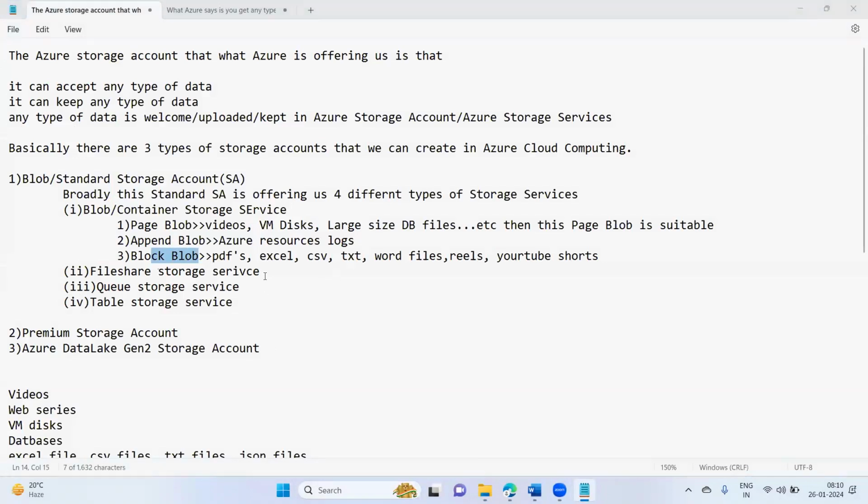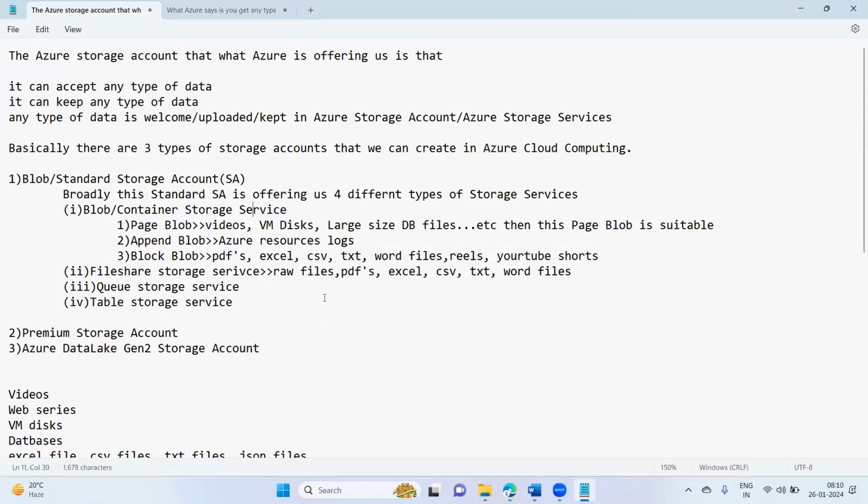Okay. Now the file share storage service, what is this one? This is suitable to upload raw files. In file share storage services, we can upload the raw files, or even these files also. All this we can put here in the file share storage services. File share storage services will accept this also. Blob will accept this as well. But this is the container storage service and this is the file share storage service. That's the difference.